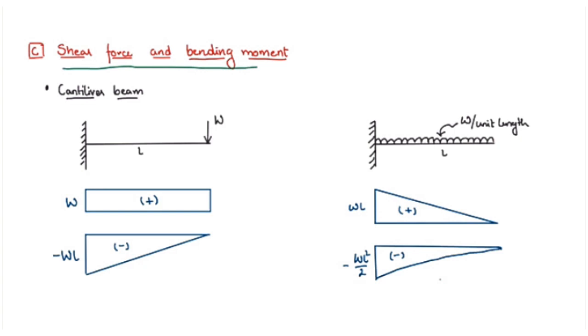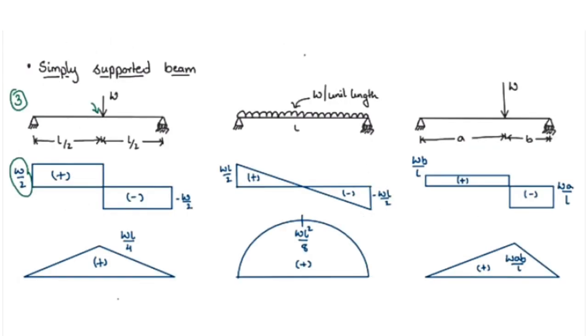In the second case, we have a cantilever beam with uniform load. In this case, shear force varies linearly with the maximum value of omega L, where omega is the load per unit length, and bending moment varies parabolically with the maximum value of minus omega L square by 2, where again omega is the load per unit length. Our third case is a simply supported beam with point load acting at the center.